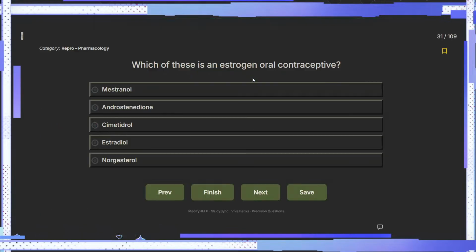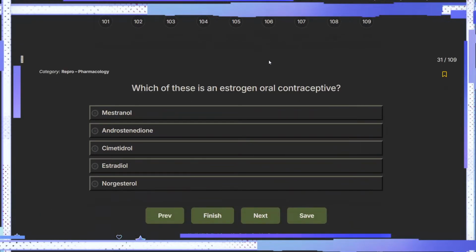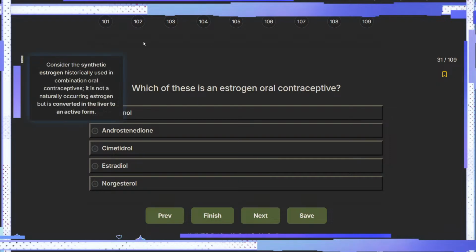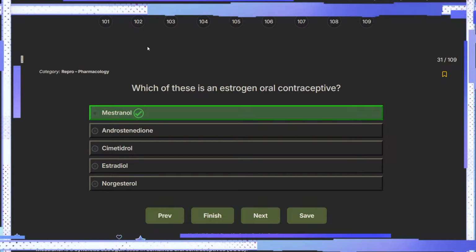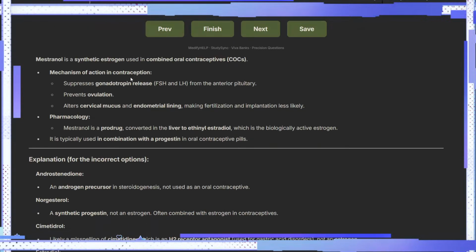ठीक हो गया. Okay. Which of the following is an estrogen oral contraceptive? Oh my word. So, I think it's mestranol. I might be wrong. Okay, it is mestranol. Synthetic estrogen used in combination in oral contraceptives.